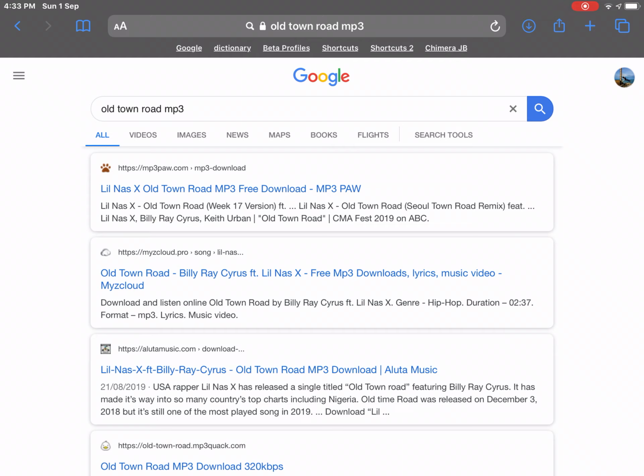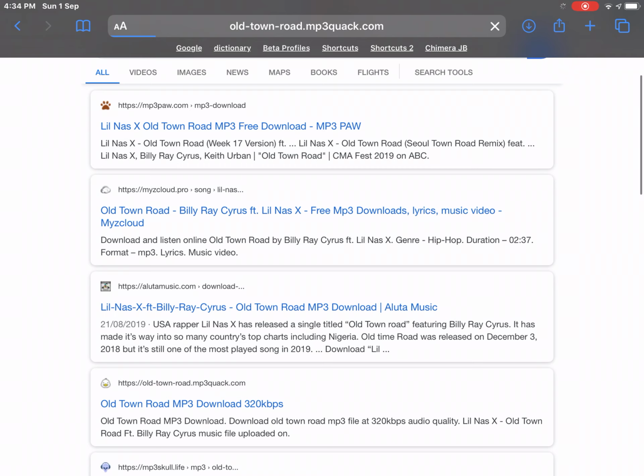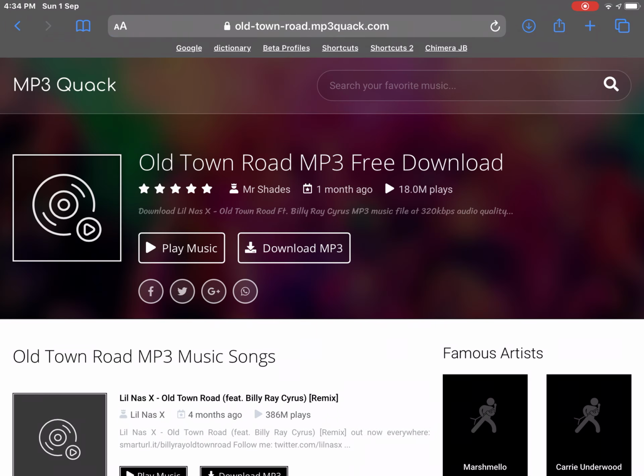So you only need about three apps. You need Safari, which you already have, you can't get rid of it, GarageBand, which is the music making app, and Files or Apple Music. If you've got Apple Music, you don't have to do what I'm doing right now. First of all, you need to search up your song name with MP3, and just click on one of the links where it says download.